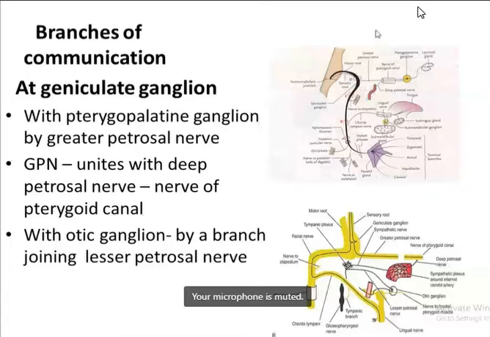So at the genu here, the greater petrosal nerve joins with the deep petrosal nerve and forms the nerve of the pterygoid canal. Then it communicates to the pterygopalatine ganglion here. So the postganglionic fibers supply the lacrimal gland here.